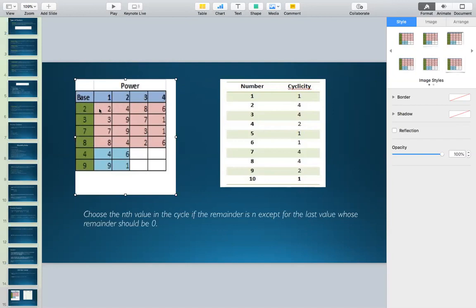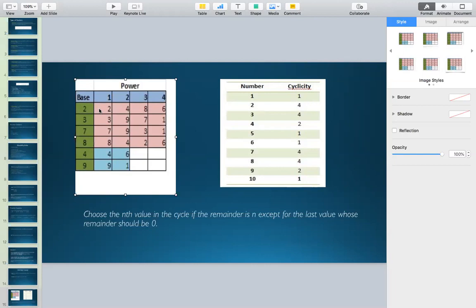So what does it mean? It simply means that the cyclicity of 2 will follow this sequence: 2, 4, 8, 6, 2, 4, 8, 6. I'll repeat again. 2 power 1 is 2, 2 power 2 is 4, 2 power 3 ends at 8, 2 power 4 is 16, so basically it ends at 6.